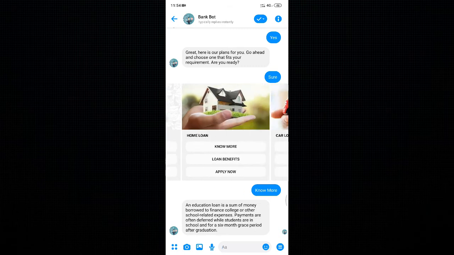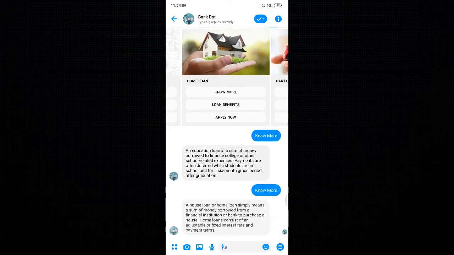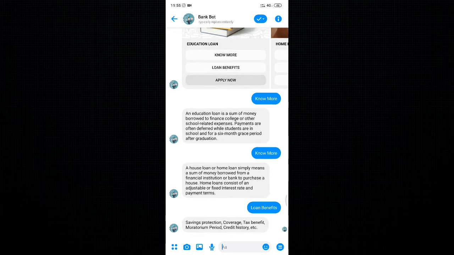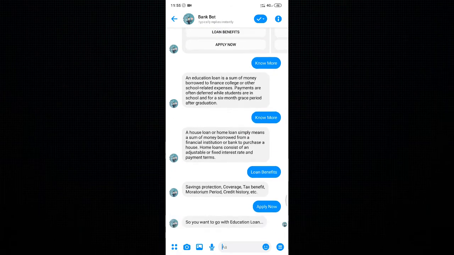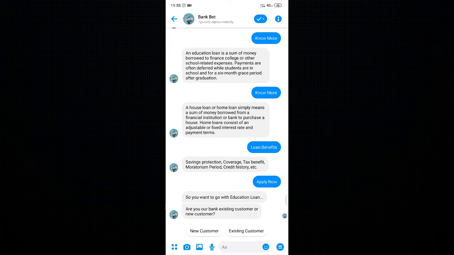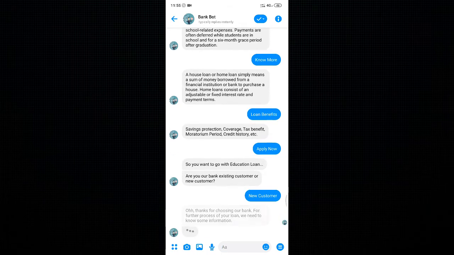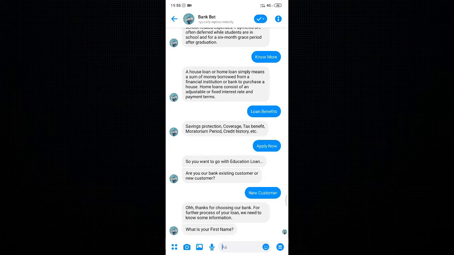We can get to know all the information regarding a loan, like the education loan and house loan. If we are interested, we can also click on the loan benefit button regarding any specific loan, and we'll get to know how it will benefit us. If you want to apply, we can directly click on apply now, and the bot will ask a few questions to proceed with the loan, like whether I am a new customer or an existing customer.